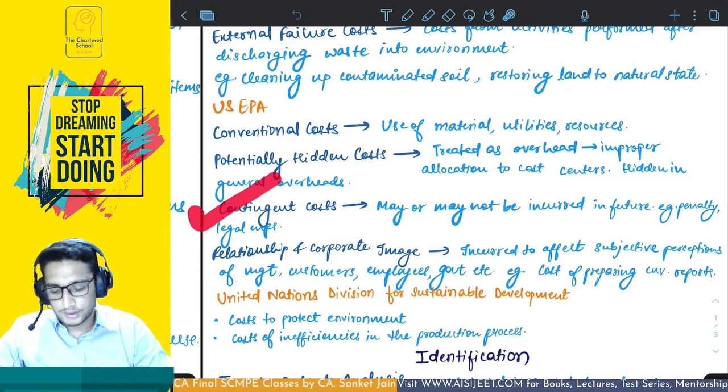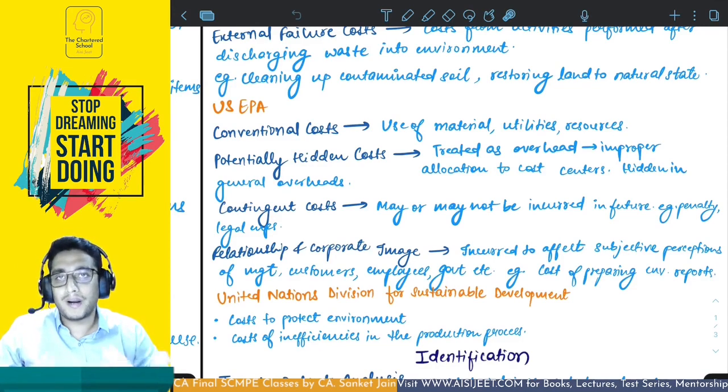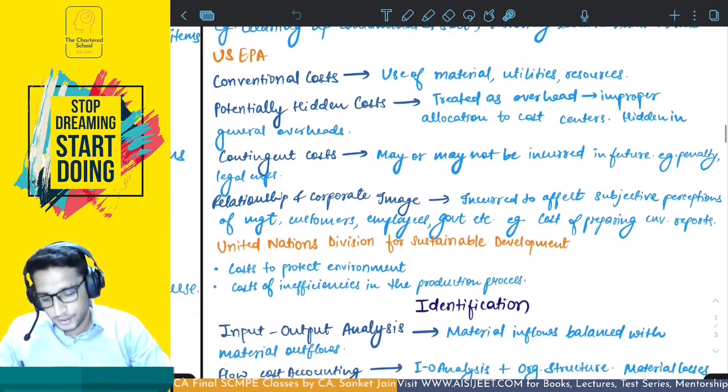Next, contingent cost. Contingent cost is something which depends on contingency. You might have to incur it, you might not have to incur it in future. So it may or may not be incurred in future. Example, penalty, legal expense.